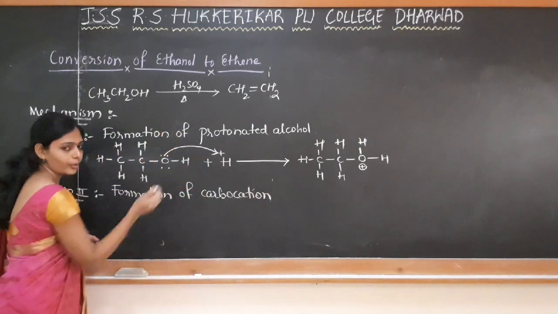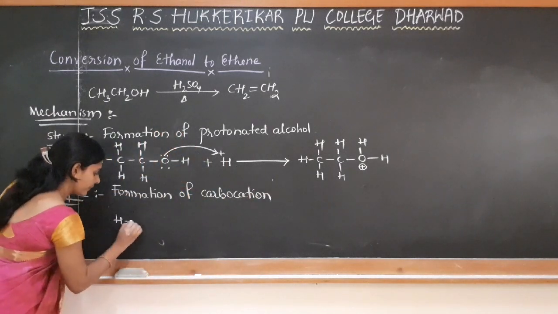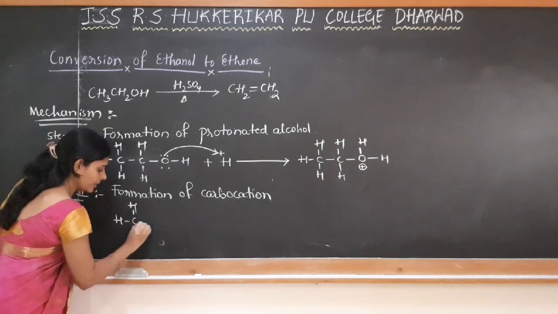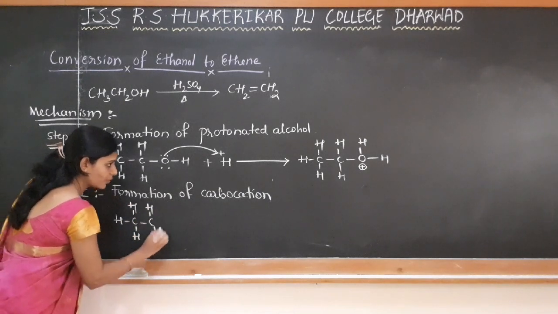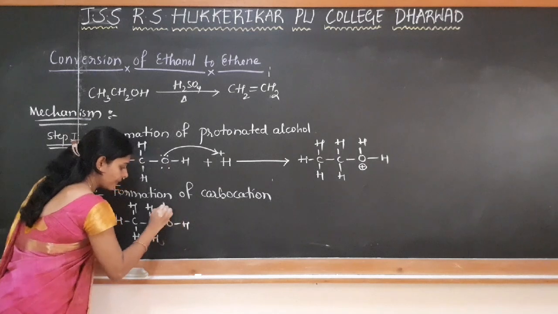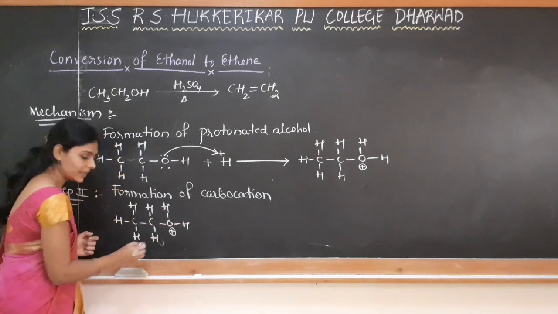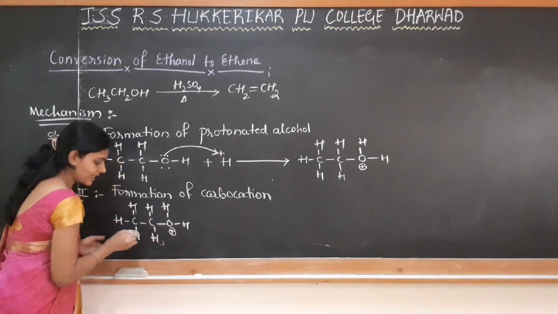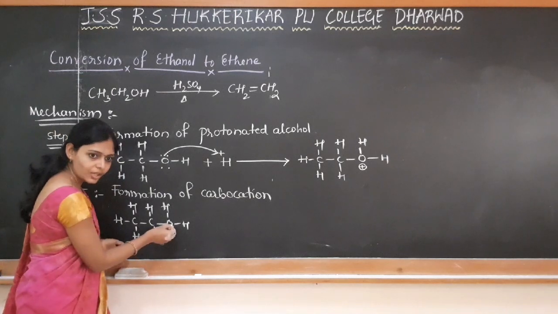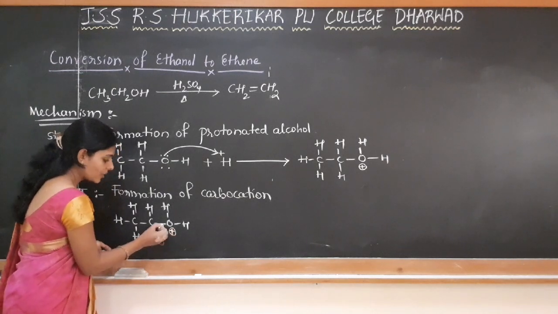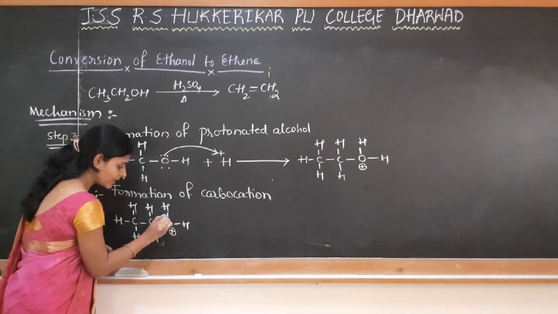So from the protonated alcohol, CH3, CH2, OH2 plus, the loss of water molecule takes place. As oxygen is more electronegative, it can't bear the positive charge, so it takes up the electrons from this bond.